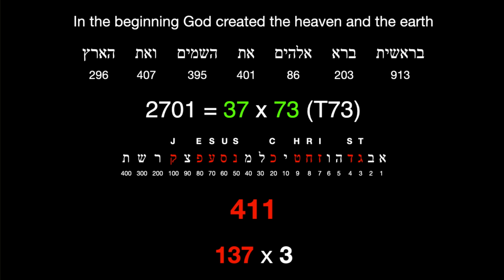Now I'm saying all this to lay the groundwork for some amazing patterns that you'll see in this video. Now the first verse of the Bible in the Hebrew uses exactly 11 of the 22 Hebrew letters. And notice that the phrase Jesus Christ contains 11 letters. But if we look at the 11 letters that do not occur in Genesis 1:1 and we sum them up, you'll get the number 411, and 411 is 137 times 3.